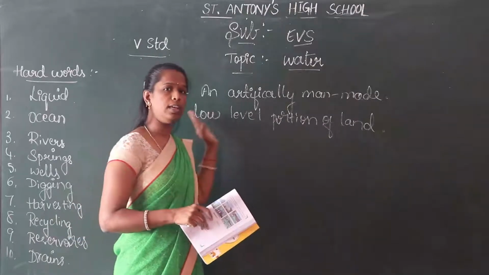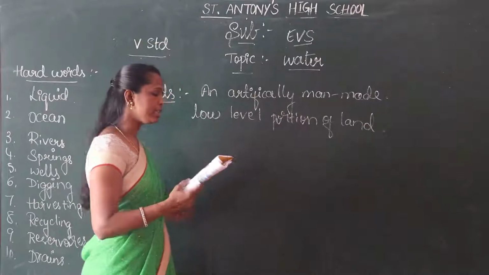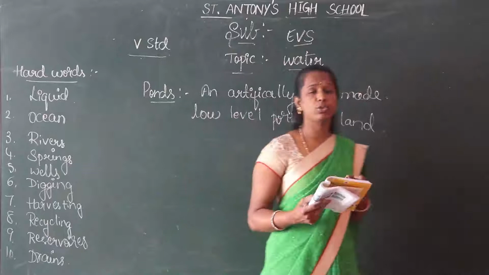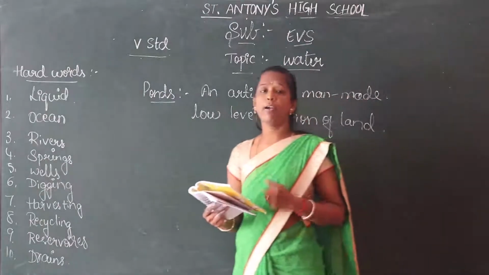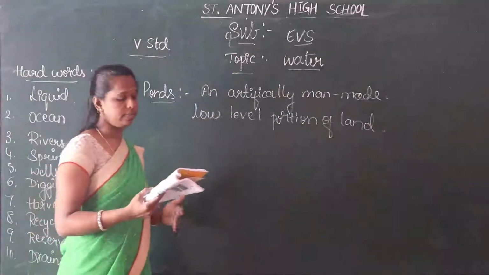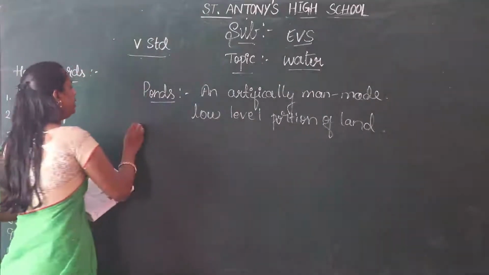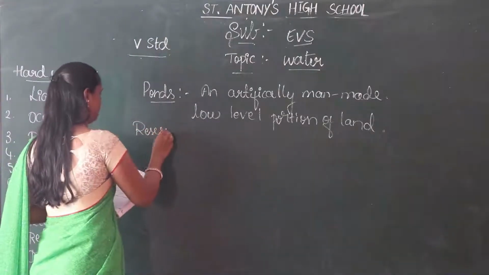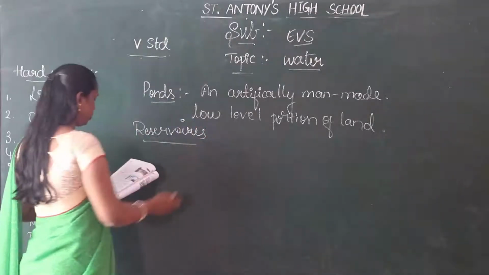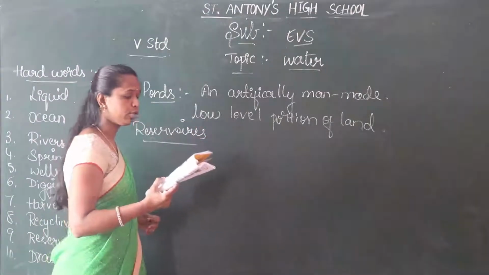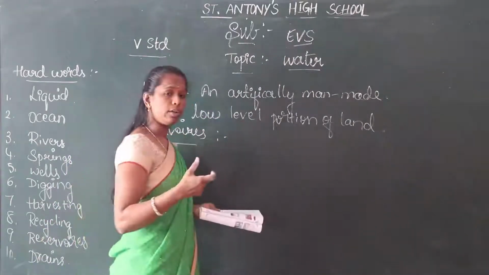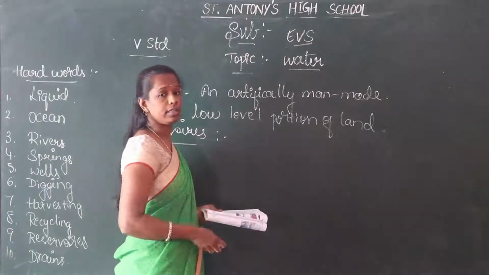The capacity of water is less. Okay, it is constructed in such a way that the rainwater which drains from high level will be stored here. Rainwater reaches the ponds by running through small streams. Okay, next reservoirs. Dams are constructed across the rivers to store water throughout the year. It will be supplied to agricultural and also some industrial purposes.